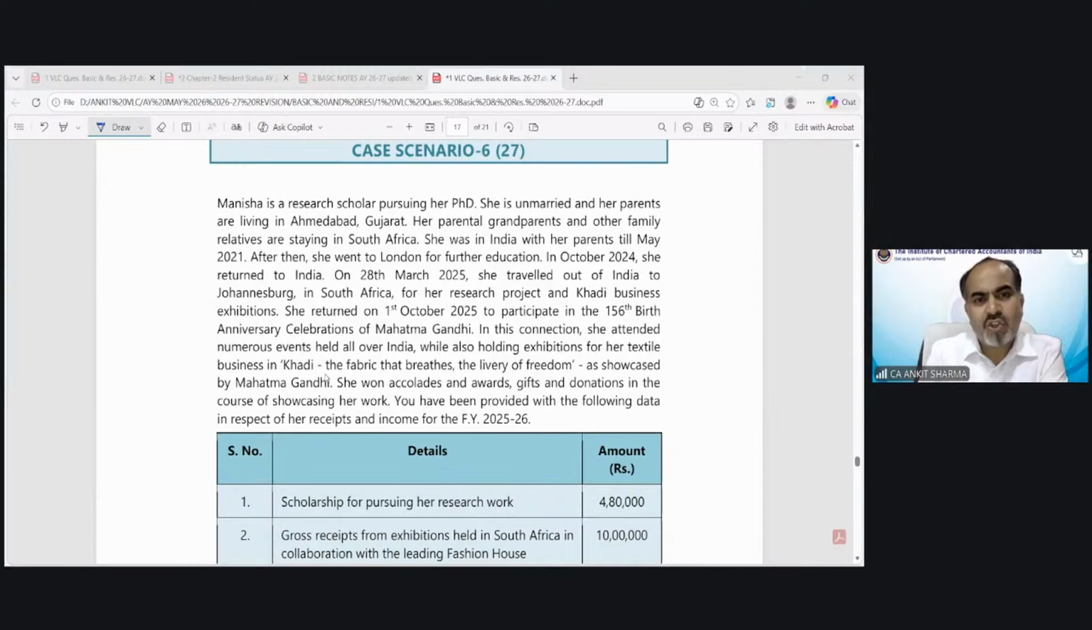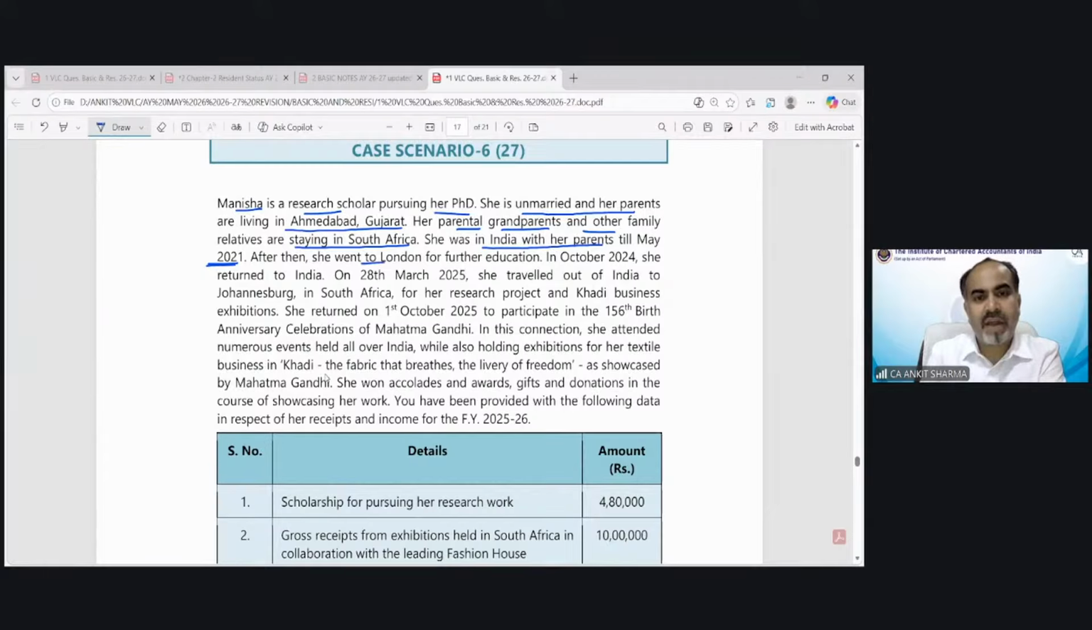Next is Manisha, a research scholar pursuing her PhD. She is unmarried and her parents are living in Ahmedabad, Gujarat. Her paternal grandparents and other family relatives are staying in South Africa. She was in India with her parents till May 2021.